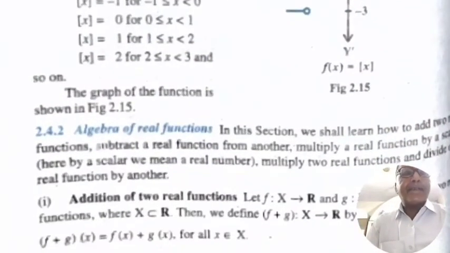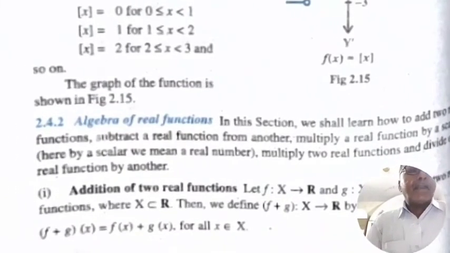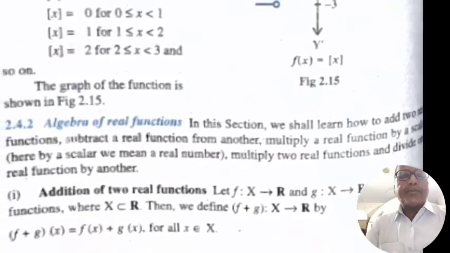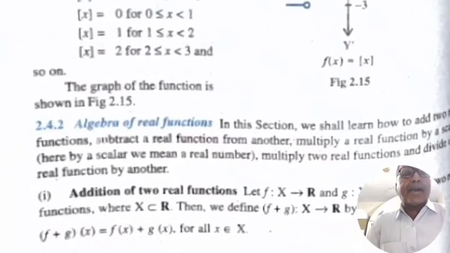Algebra of real functions. In this section, we shall learn how to add and subtract two real functions from one another, multiply them and divide them by a non-zero function. For example, addition of two real functions: let f: X to R and g: X to R be any two functions where X is a subset of R, then we define f + g: X to R by (f + g)(x) = f(x) + g(x) for all x belongs to X.